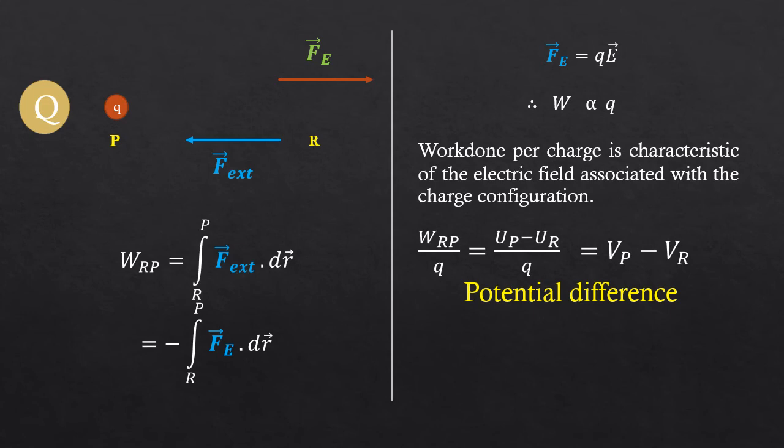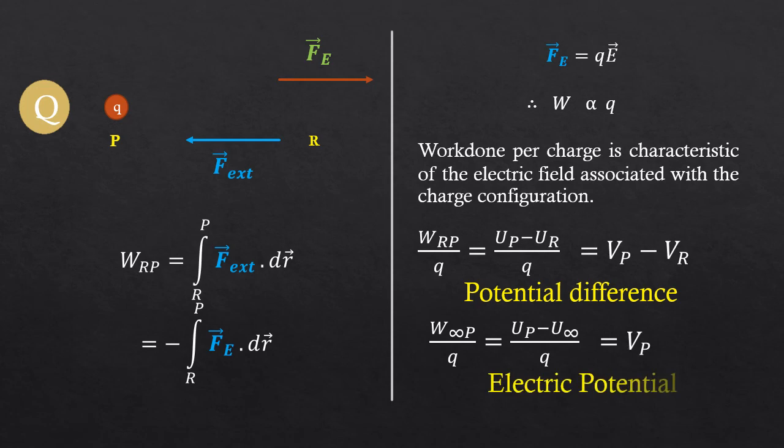Now again, in order to find the absolute value or the potential at point P, we will take the point R at infinity. Therefore, the potential becomes 0. Therefore, we will get W infinity P divided by Q. That is the work done per charge to bring it from infinity to point P is defined as Vp, or electric potential.